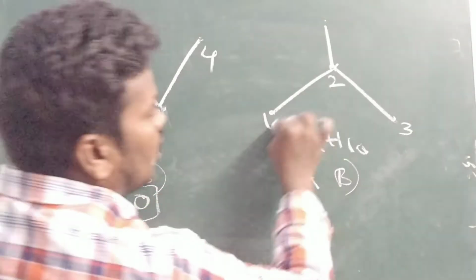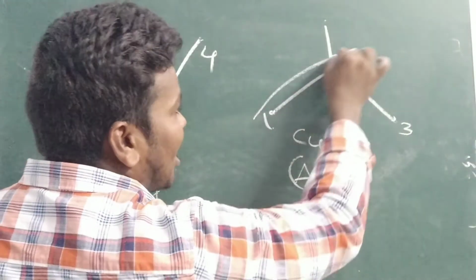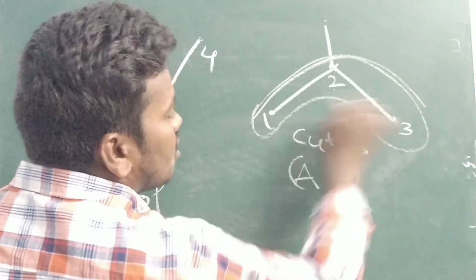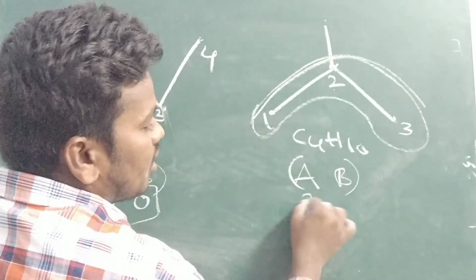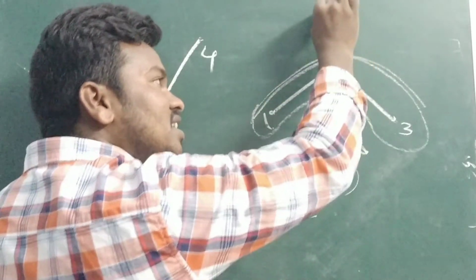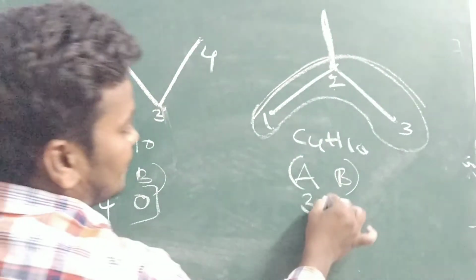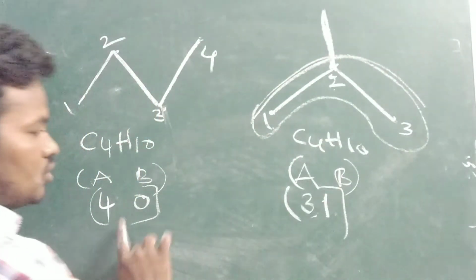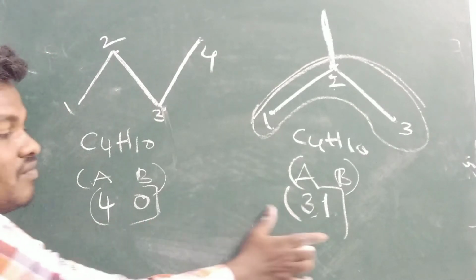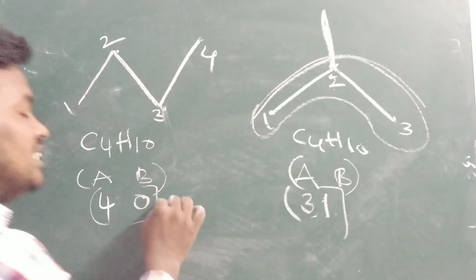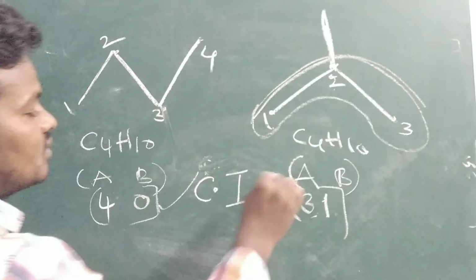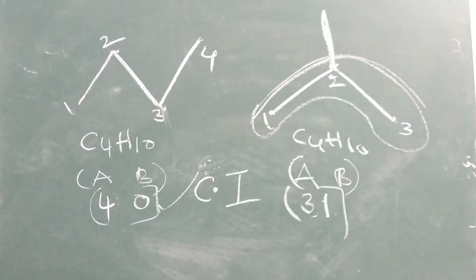Here we can see 1, 2, 3. Number of carbons in the parent chain, in this direction: 1, 2, 3. The parent chain is 3 carbons. How many branches of the carbon? Branches in the sense of carbons not included in the parent chain. That is 1. So we got the value 31, and the other was 40. These two are different, so they are chain isomers. This is what we call chain isomers.